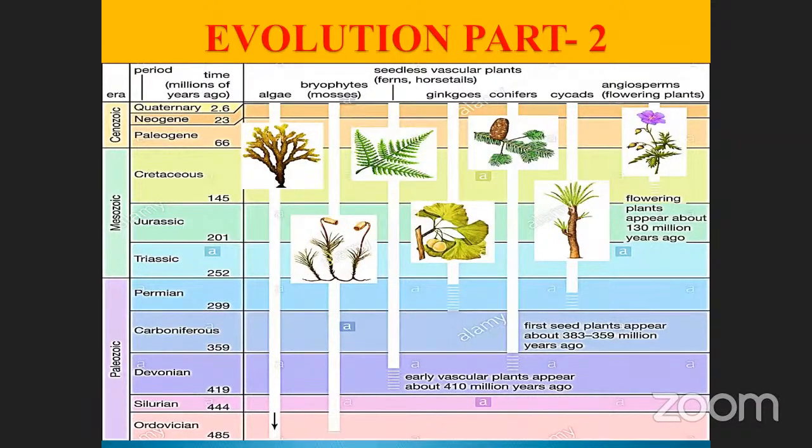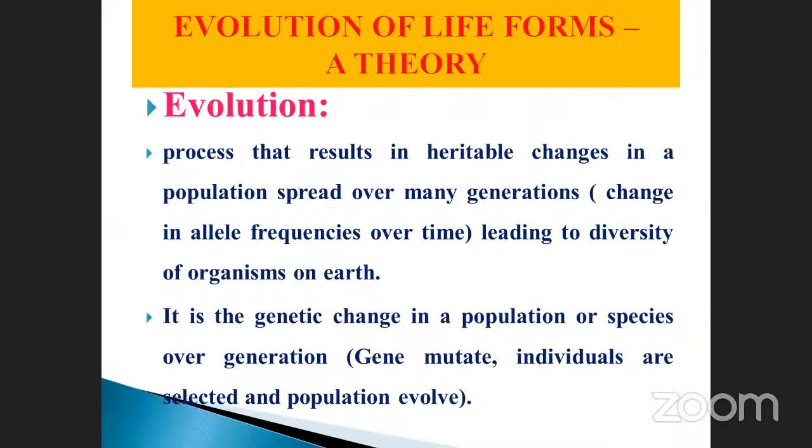Today, we are going to discuss the evolution of life forms, a theory. So already you know what is meant by evolution. Evolution is nothing but the process that results in heritable changes in a population spread over many generations, change in allele frequencies over time, leading to the diversity of organisms on Earth. This is called evolution.